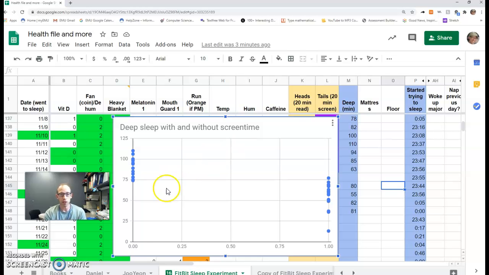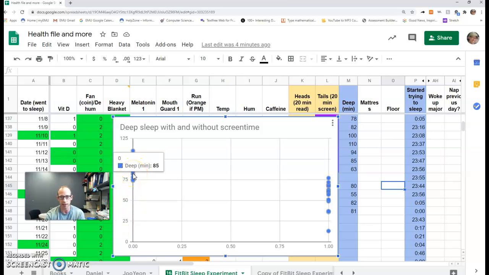So I recorded these right here would be the nights where I did not do screen time in the half hour or hour before bedtime. That's what this 0 represents. So along the bottom is screen time. The 1 would be times where I did have screen open before I went to bed. So on the left side, the vertical axis here is how many minutes of deep sleep I got on any given night. So each one of these little dots is a single night.